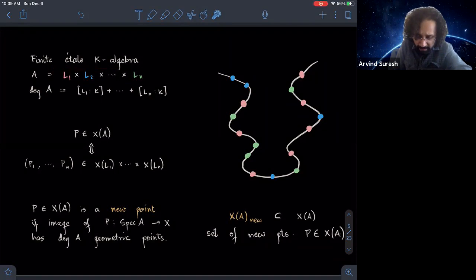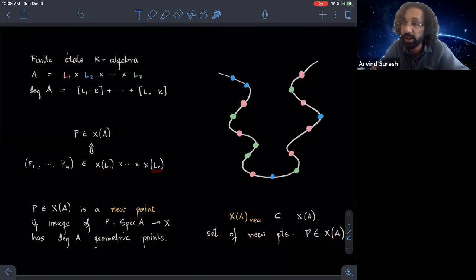To give an A-valued point of X is just to give a tuple of points, one in each L_i. So you have P_1 defined over L_1, P_n defined over L_n, and so on. Analogous to the field case, we say that this is a new point in X(A) if the image consists of degree of A many geometric points.